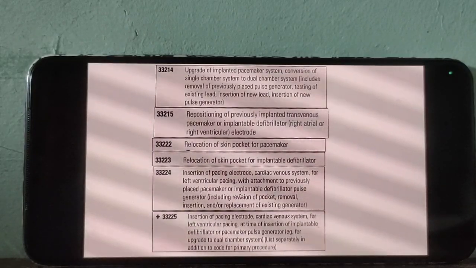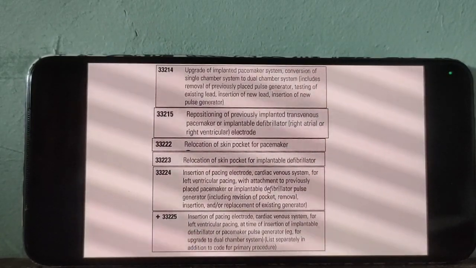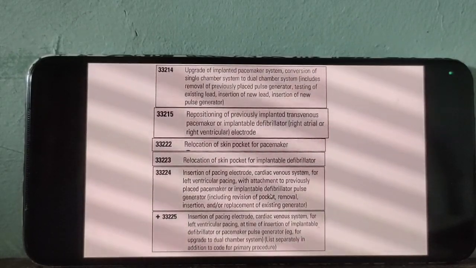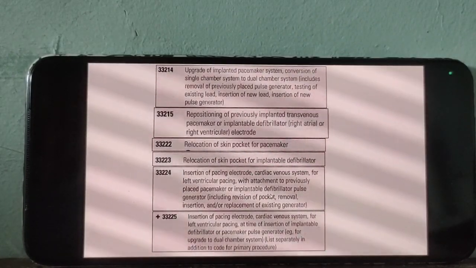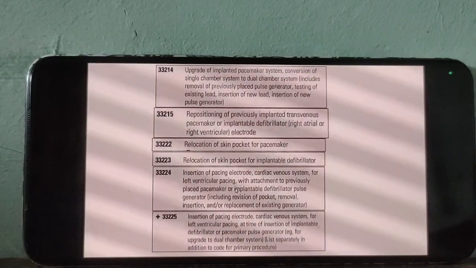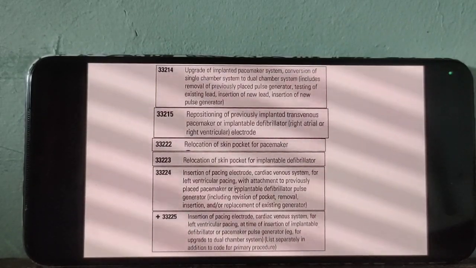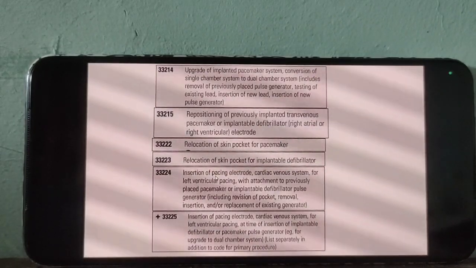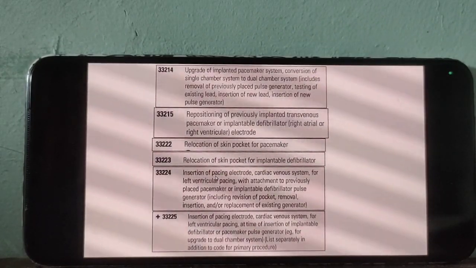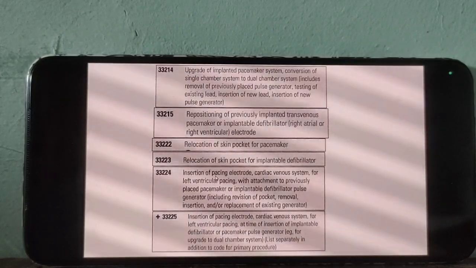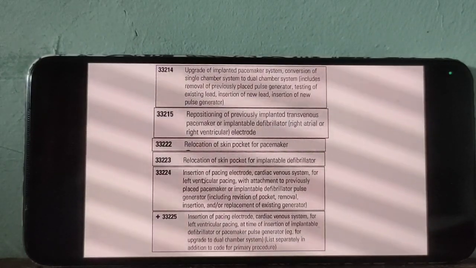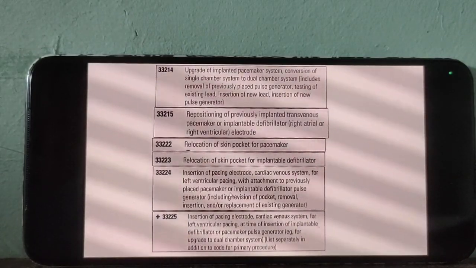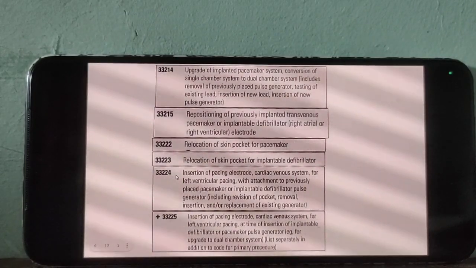Previously inserted pacemaker or defibrillator system: the patient already had a pacemaker or defibrillator system. Now the doctor attached another type of cable. The name of the cable is pacing electrode. So now the doctor attached another cable along with the previously inserted pacemaker or defibrillator system, which means go for 24.